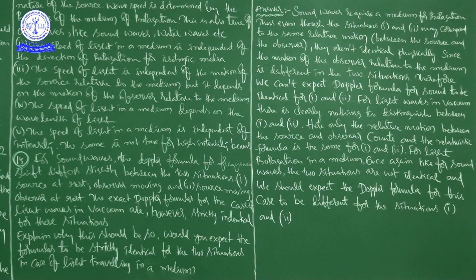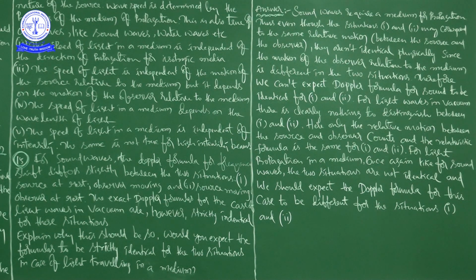Next, last one, intensity. The speed of light in a medium is independent of intensity. Full stop. But the same is not true for high intensity beams. So he is talking about dependency and independency, and he is also talking about the limit of dependency.